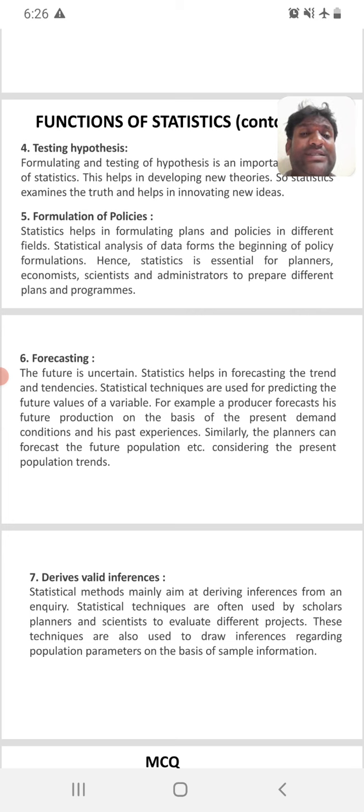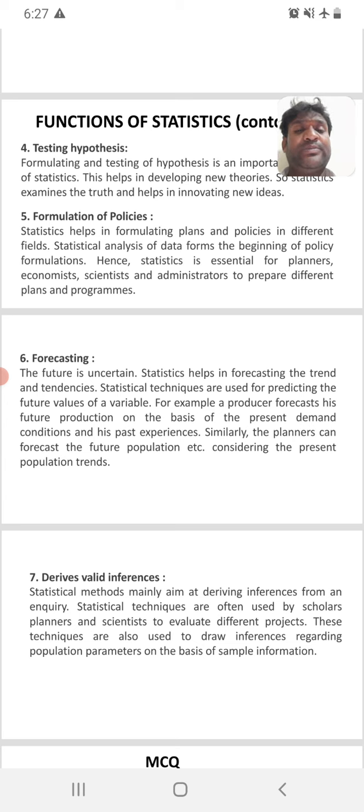Next one is forecasting. Statistics helps us to forecast the future. How? Normally, for example, sometimes our weather department says that from January 7 to 9 there is heavy rain because of a cyclone in the Arabian Sea or Bay of Bengal. Like that, they forecast with the help of statistical data.